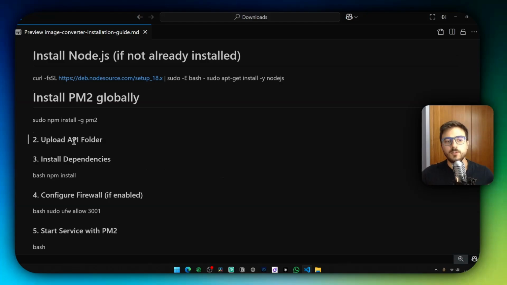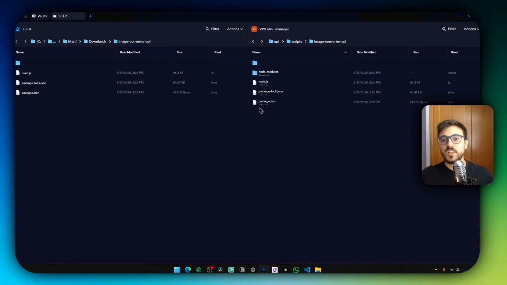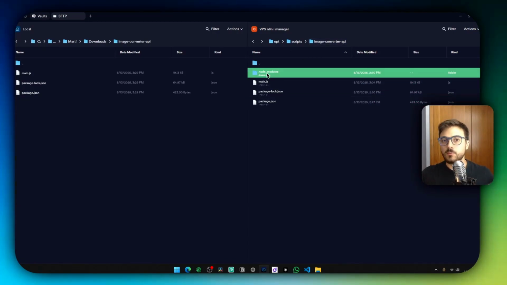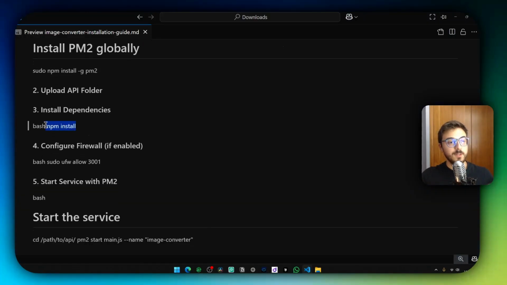Then you'll have to upload the API folder, the .zip. Just unzip the file into a folder and then upload the API wherever you want. I have uploaded it into /opt/scripts, and then this image-converter-api is the folder itself where the files are stored. You're not going to see this node_modules folder, don't worry, because we're going to generate it now. Yeah, actually it's going to be right now.